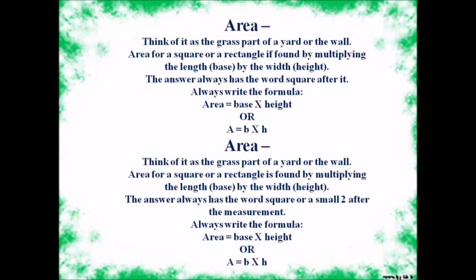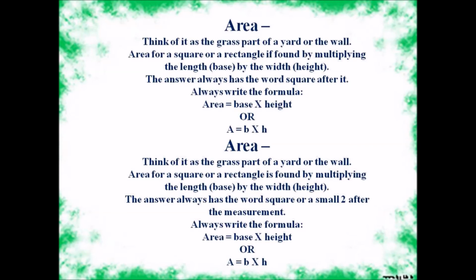Area. Think of it as the grass part of a yard or the wall. Area for a square or a rectangle is found by multiplying the length, that is the base, by the width, that is the height. The answer always has the word square after it. Always write the formula: area is equal to base times height, or A is equal to B times H.